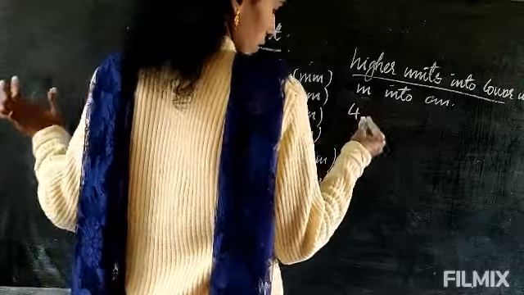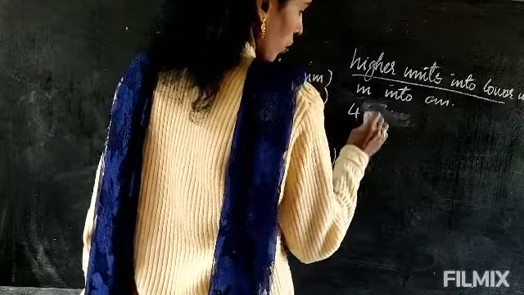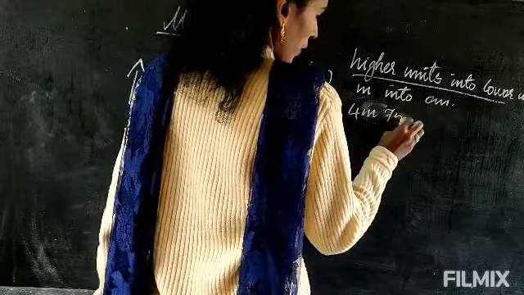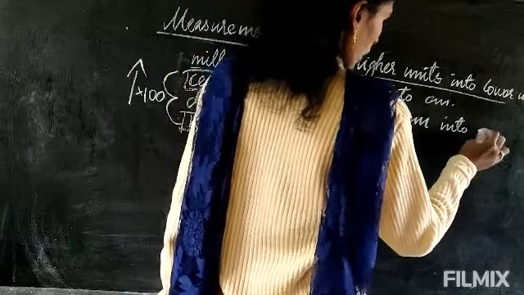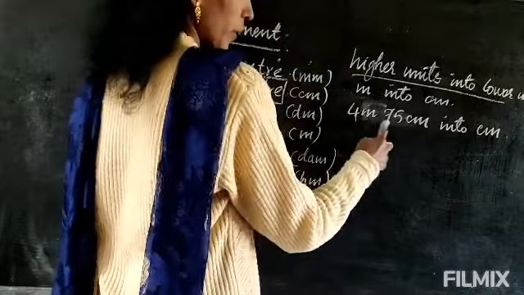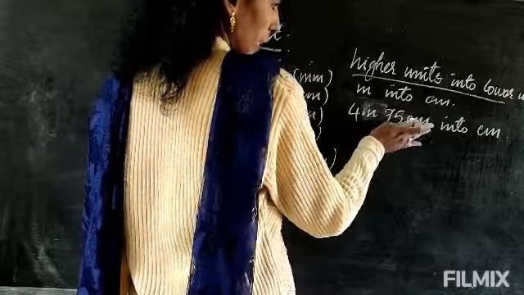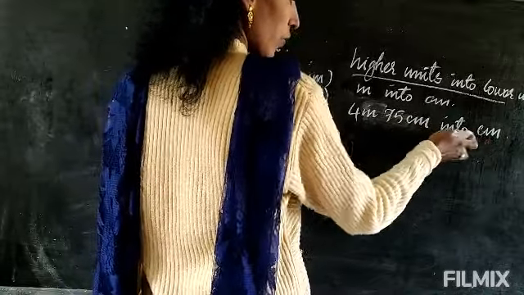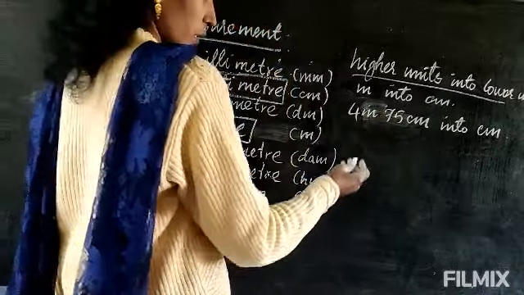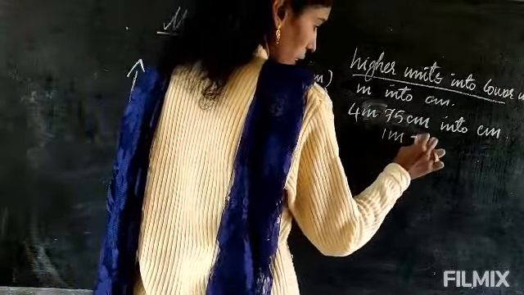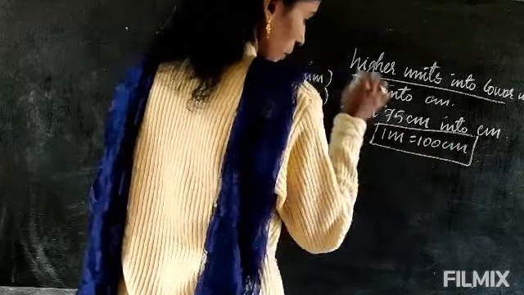Now, 4 meter 75 centimeter. You have to convert into centimeter. See, 4 meter and centimeter is given. How to convert? This is also centimeter only. You have to convert into centimeter, so don't see this centimeter. That means this meter only you have to convert into centimeter. So the formula is 1 meter equal to 100 centimeter.